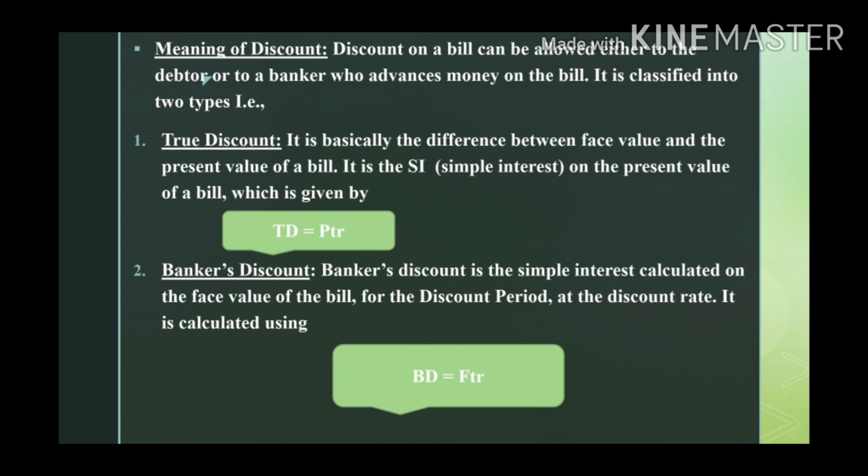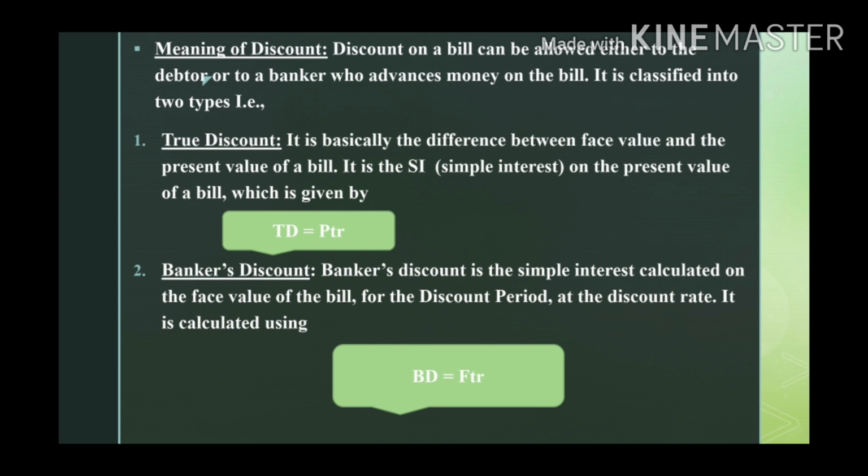The difference amount between the face value and the present value is called true discount. Next, banker's discount. Banker's discount is the simple interest calculated on the face value of the bill for the discount period at the discount rate. It is calculated using BD, that is banker's discount is equal to F into T into R, that is face value into time into R.